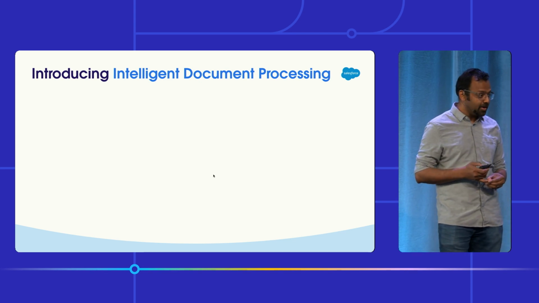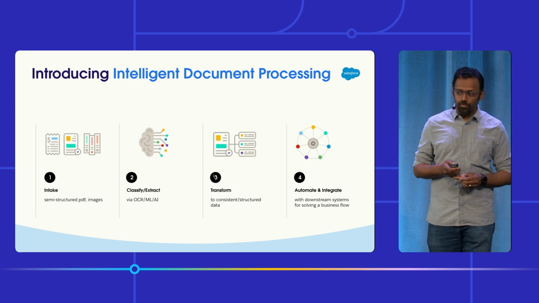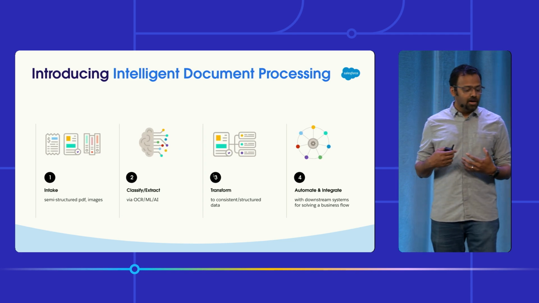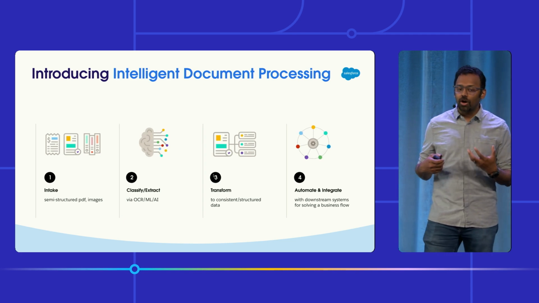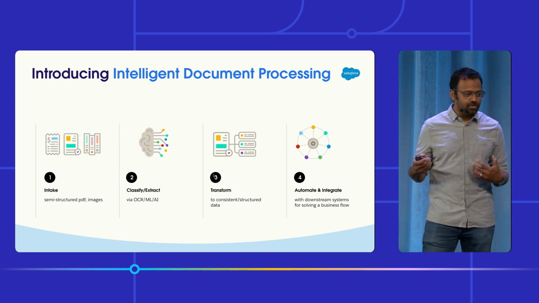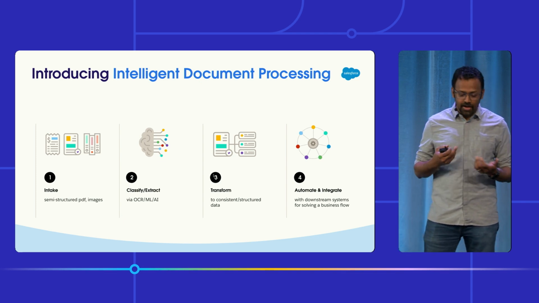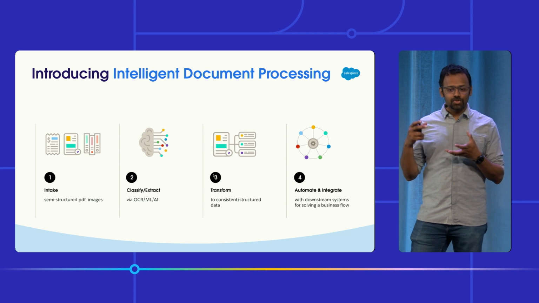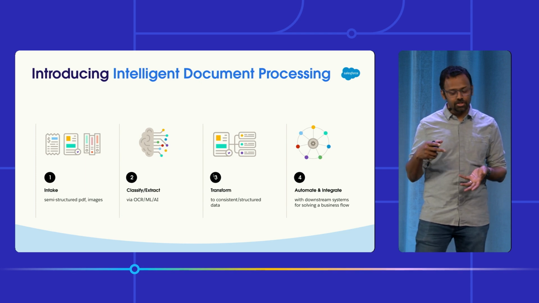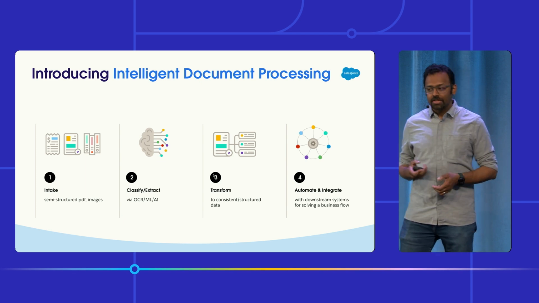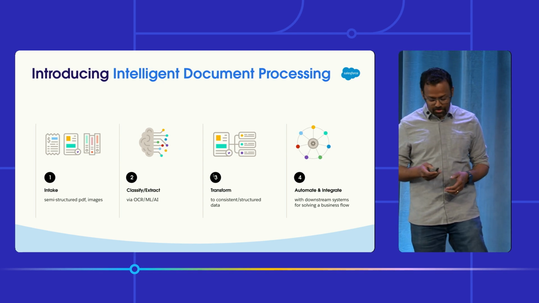This is within the Anypoint Platform in MuleSoft today, where we take in documents and do certain operations on them. These operations could be classifications or extractions of information using technologies like OCR, ML, and AI, and then we transform that into a structured piece of information, or data, or JSON, that you can use in your actual automations.